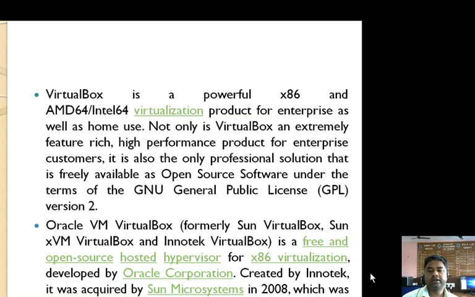It is a free and open source hosted hypervisor. Basically, a hypervisor is a mechanism by which we perform virtualization. It is a hosted hypervisor for x86 virtualization, initially created by Innotek, later acquired by Sun Microsystems in 2008, and then acquired by Oracle in 2010.